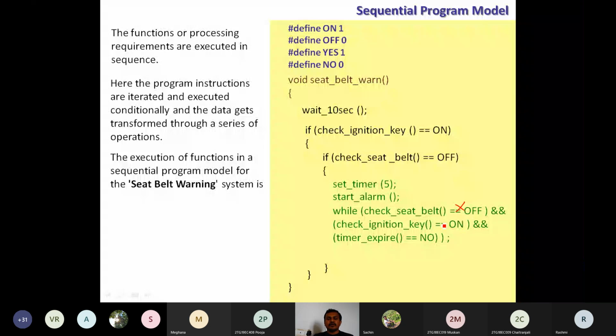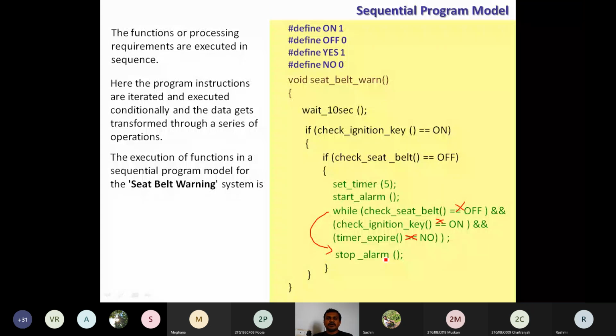Or if the ignition key is off, this condition fails. Or after the completion of 5 seconds, the alarm has sounded for 5 seconds, and after that time expiry, this condition also fails. If any one of these three conditions fails, the program comes out of the while statement to the next statement. What is that statement? Stop alarm. When the set timer completes 5 seconds, it comes out from start alarm to stop alarm.